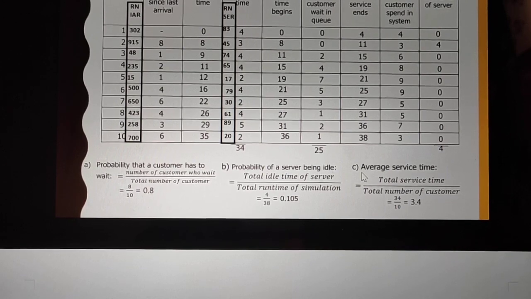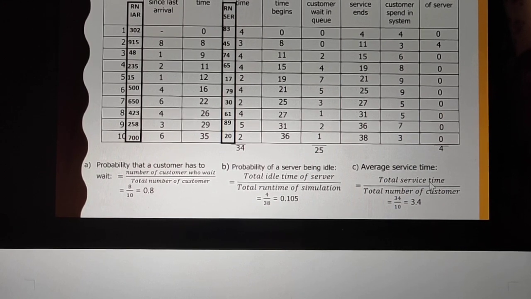Now the probability of the server being idle. We use the formula: total idle time of the server divided by the total runtime of the simulation. The total idle time of the server is only 4 units, and the total runtime of the simulation is 38. If we divide this, we are left with 0.125.